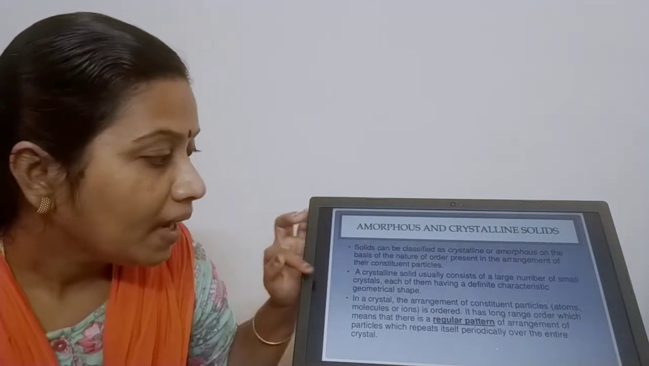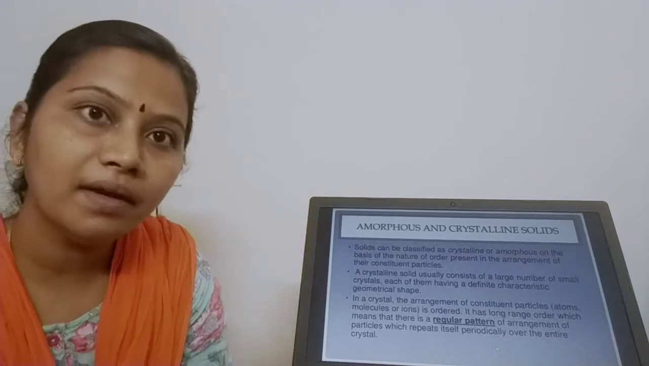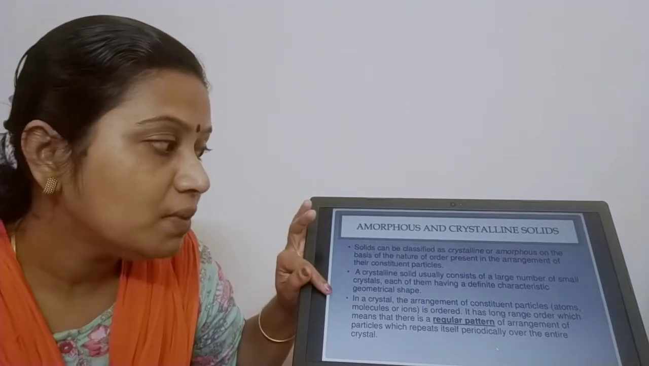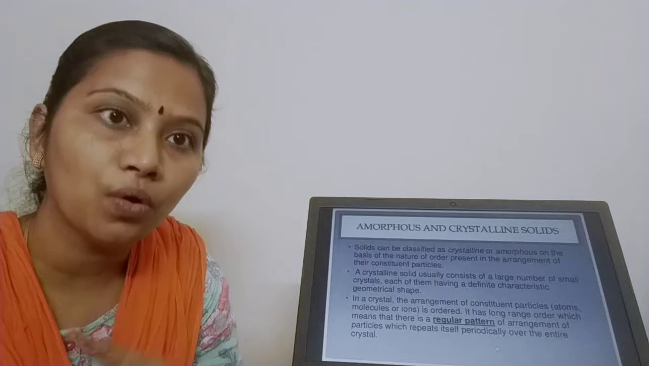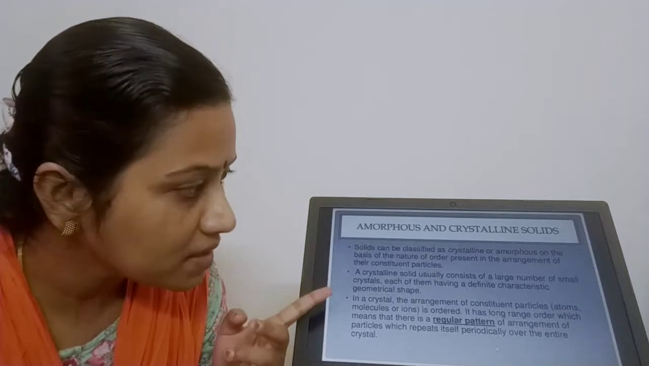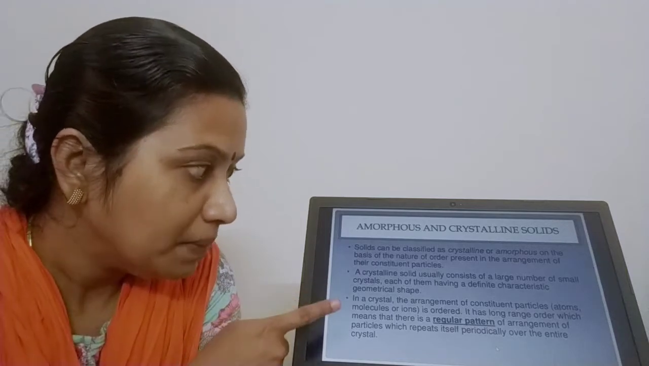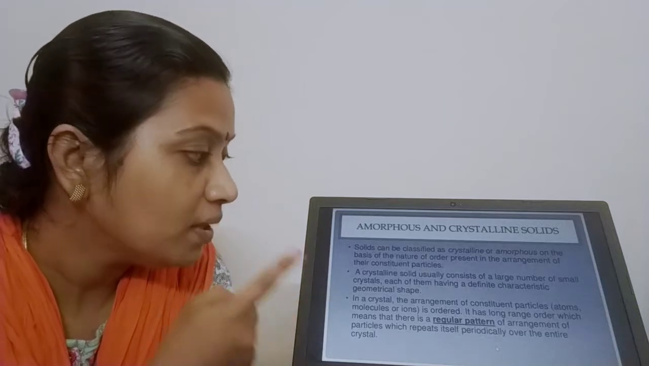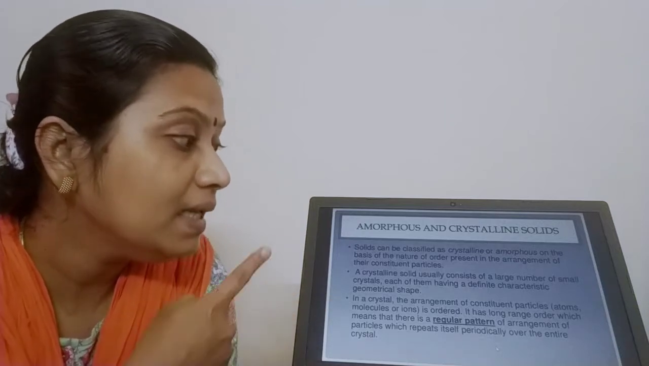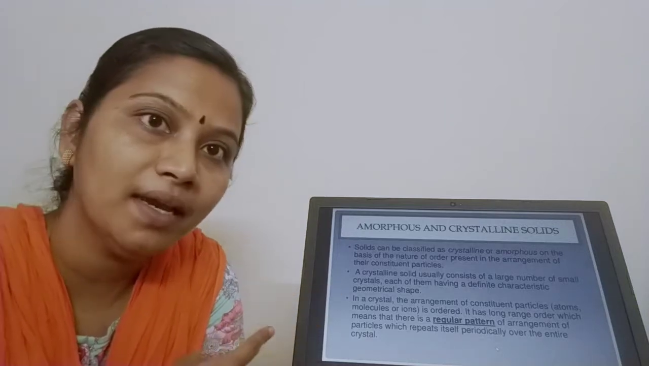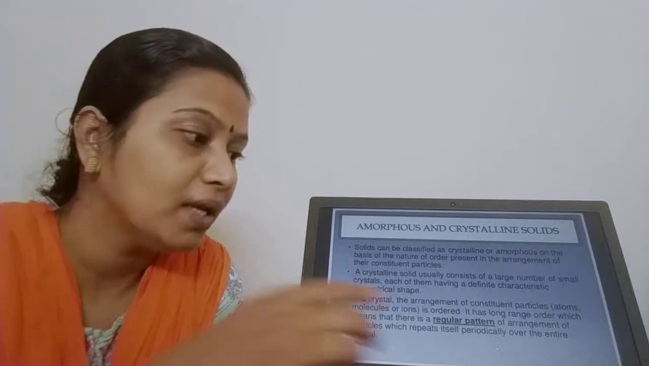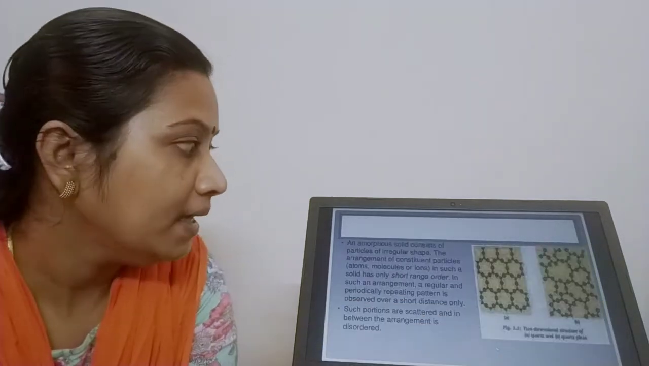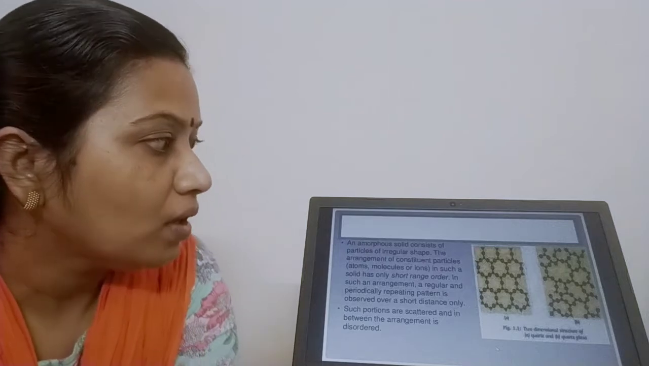Done. And what about the crystals? How are they arranged? Here, the arrangement is said to be long range order. What is long range order, children? See the slide. Long range order means a regular pattern of arrangement of particles repeating itself periodically over the entire crystal. Okay, no doubt. Moving to the next slide. This is an example of an amorphous solid.